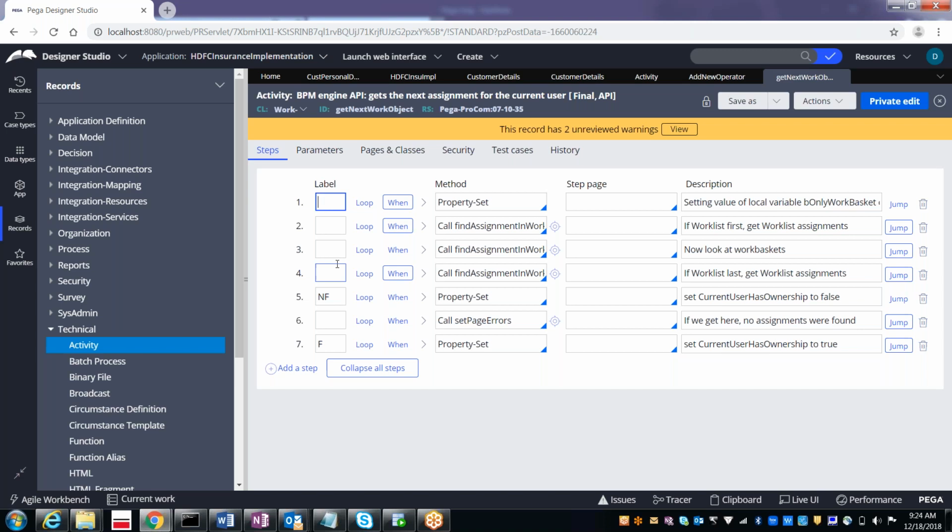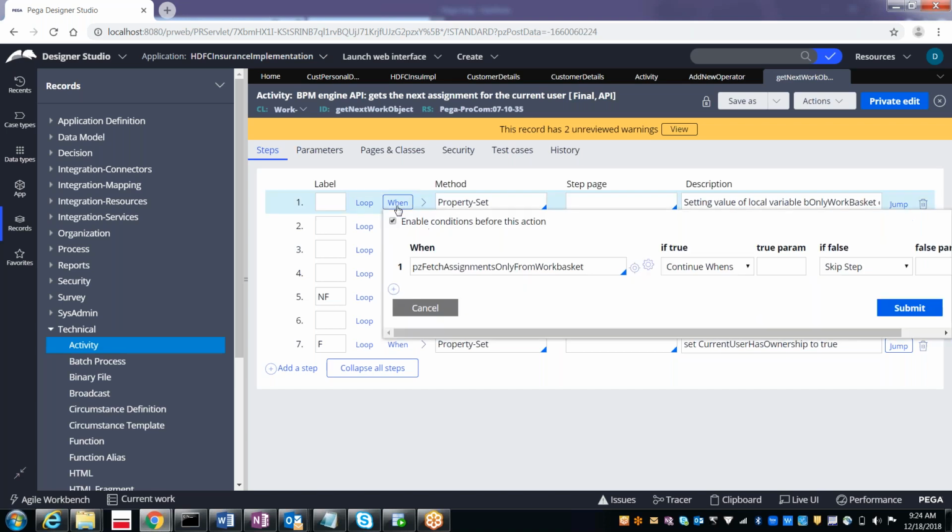After the label, you have something called loop and when. When means again checking the condition. Again, based on the condition, jump to the next step. See here, if this when rule is true, continue to the whens. If it is false, skip a step. We will be learning all these things. We know how to create the when rule. A when rule is mainly for doing some kind of validation, some kind of checking.